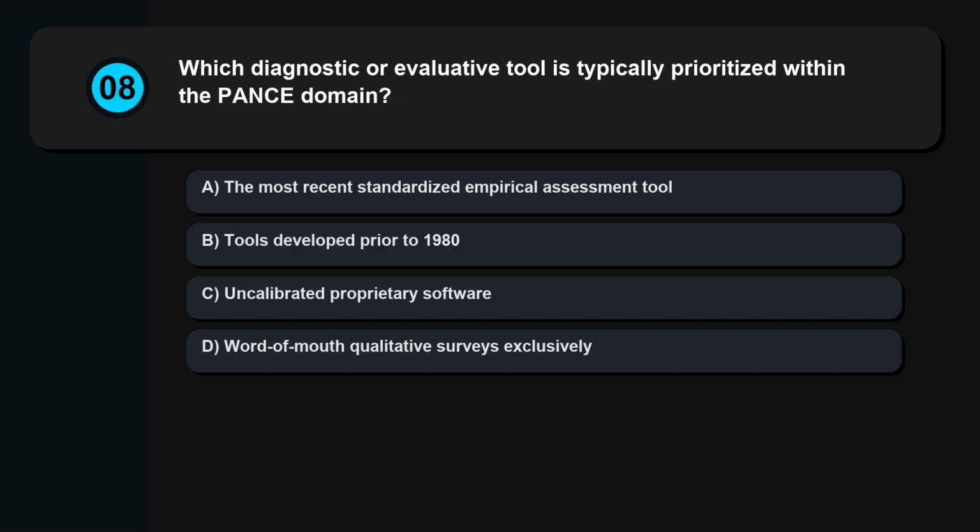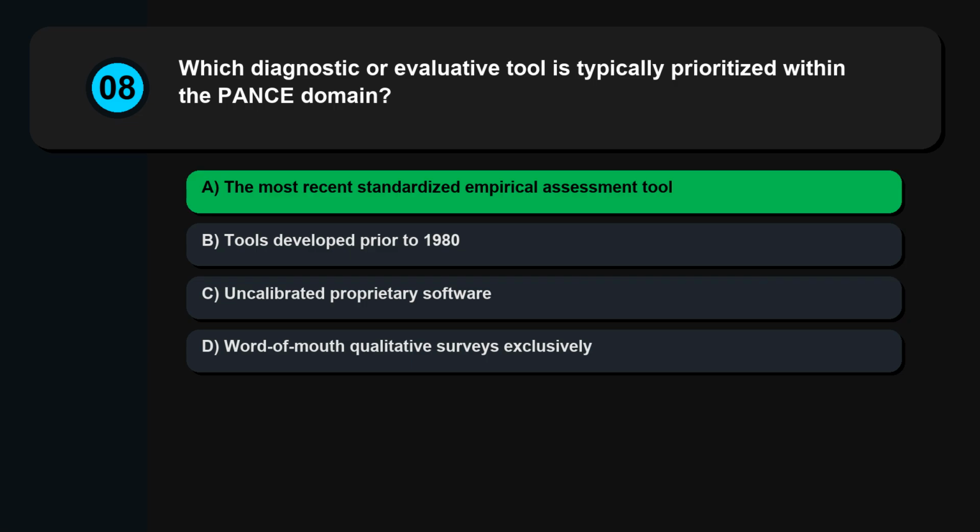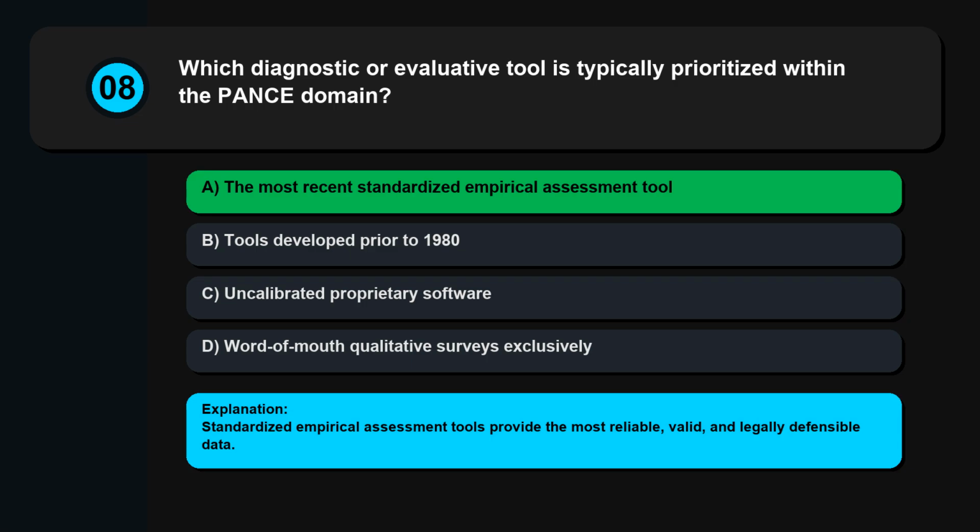Question 8. Which diagnostic or evaluative tool is typically prioritized within the PANCE domain? The most recent standardized empirical assessment tool, tools developed prior to 1980, uncalibrated proprietary software, word-of-mouth qualitative surveys exclusively. Standardized empirical assessment tools provide the most reliable, valid, and legally defensible data.